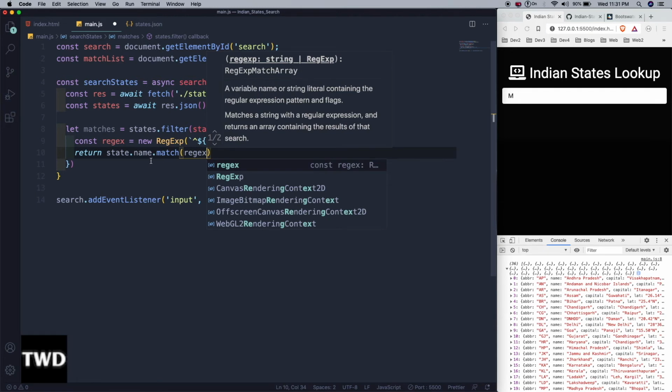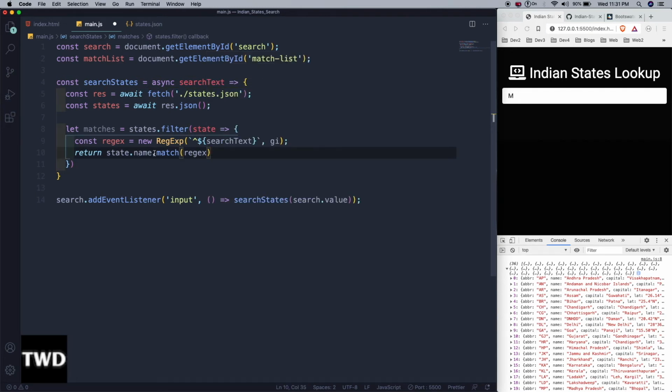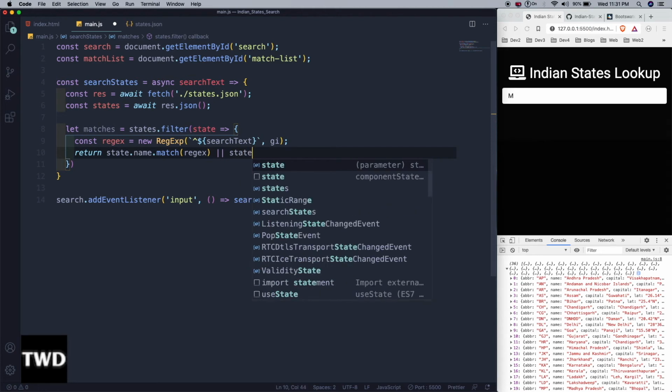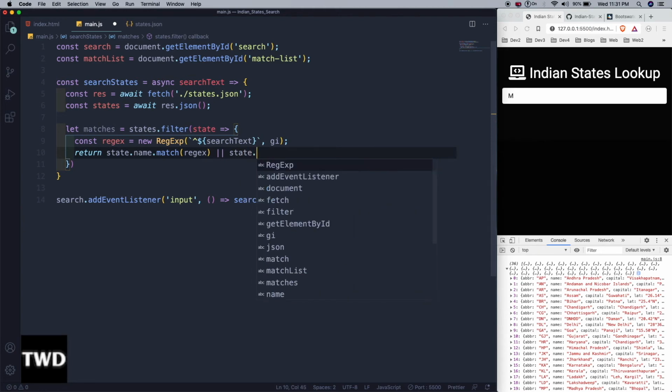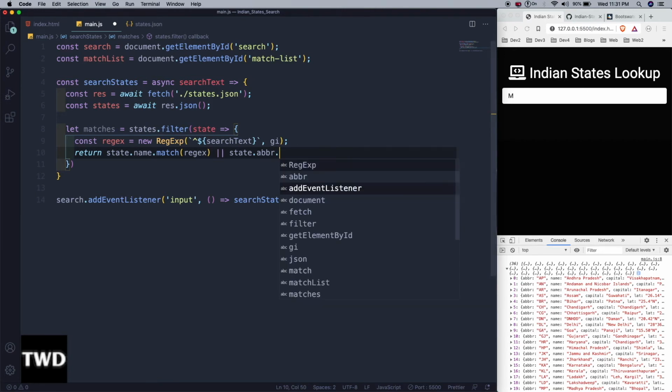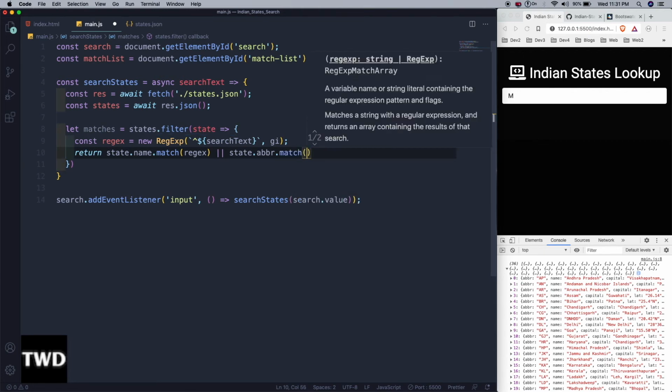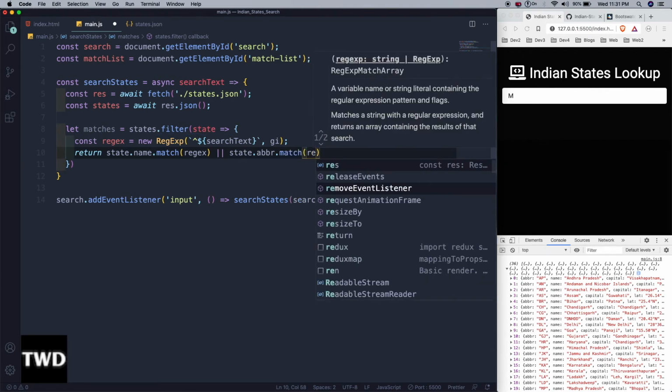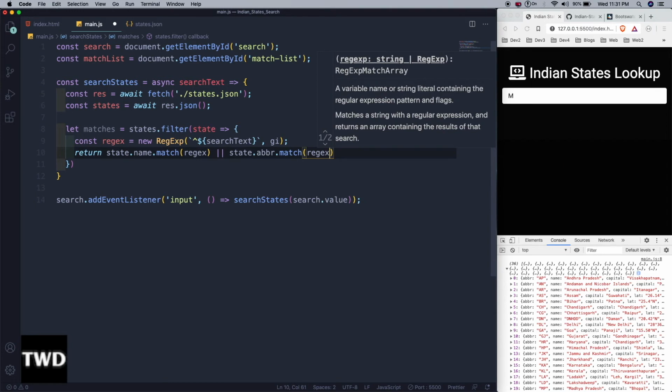Again, match is a function available in JavaScript to match it. Or state.abbr. So we are iterating over all the states and checking this abbr, which I told you is the vehicle number or the short form of the state: abbr.match regex.